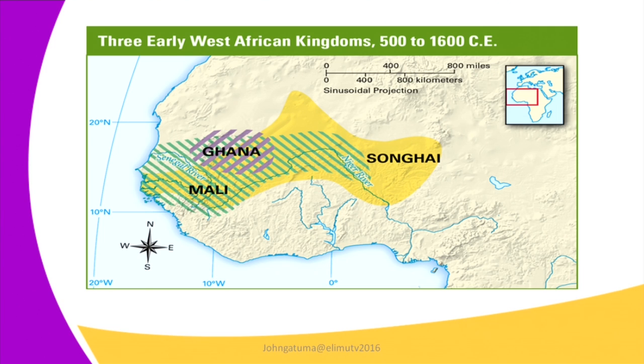We have the Mali, Timbuktu, and the Songhai, which is the Gao. These were among many other kingdoms that existed between 500 and 1600 CE. So they were able to provide security for the traders.